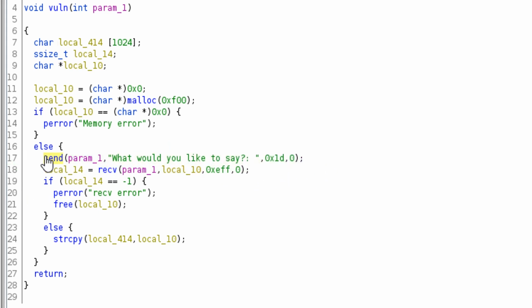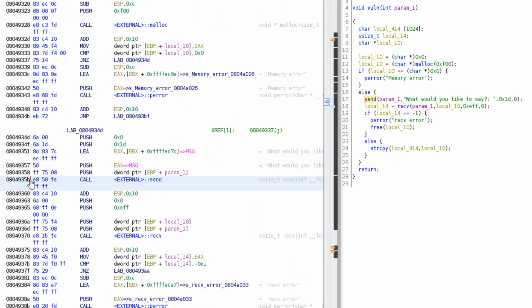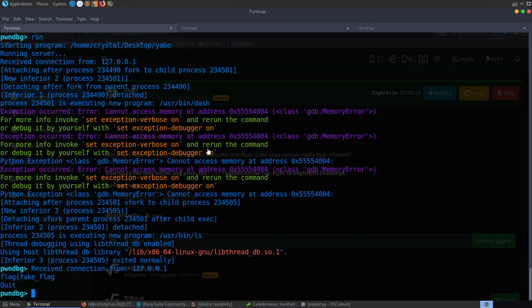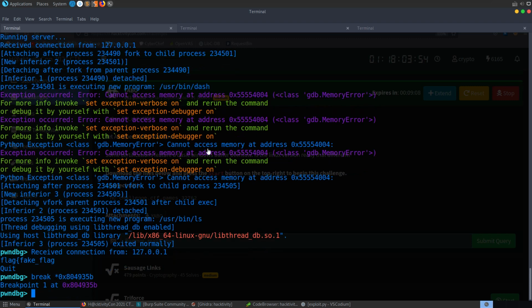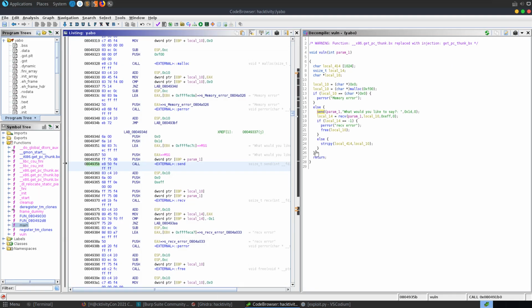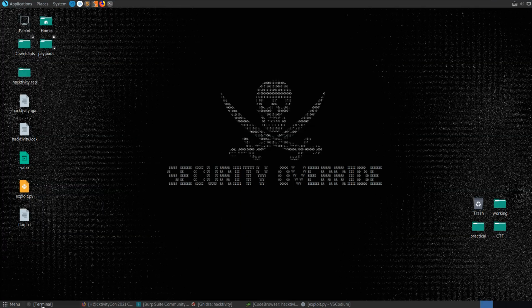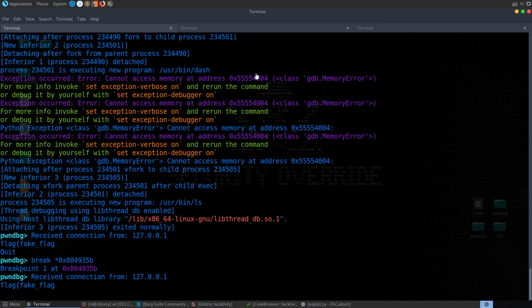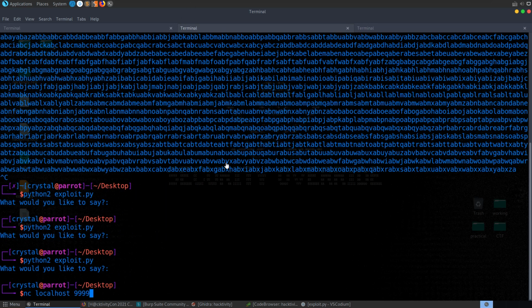And to try and work that out, I basically set up a breakpoint here. So let's set up a breakpoint at send on that server. Let's do break start 0x, and let's try to, let me minimize this so you can see it a little better. Let's try to run this again, and we don't get a, let's try and connect to it.